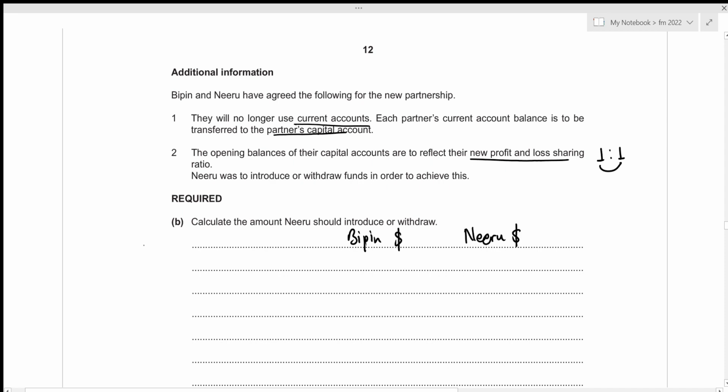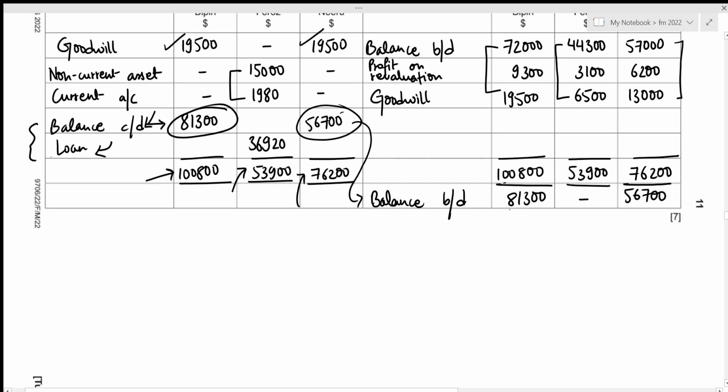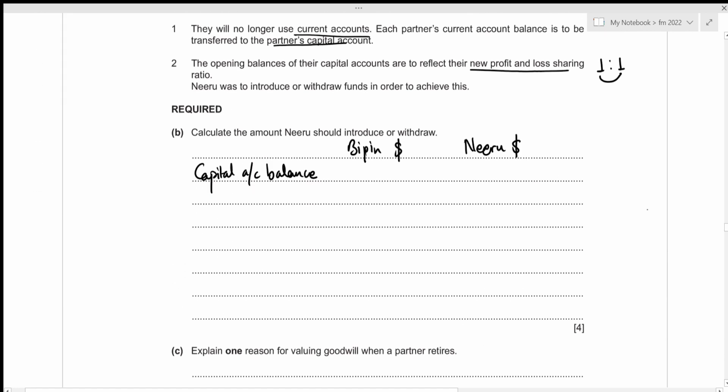And we will start with their closing capital account balances. So that's capital account balance. Let's have a look above at our capital account. We can see that for Bipin it was 81,300 and for Niru it was 56,700. Let's write these amounts. That's 81,300 and 56,700.